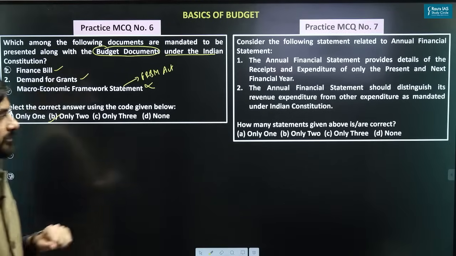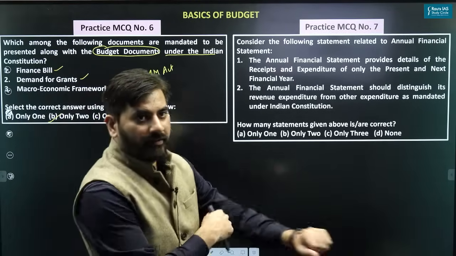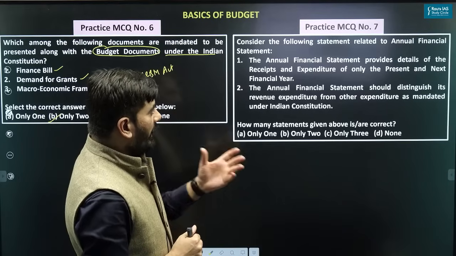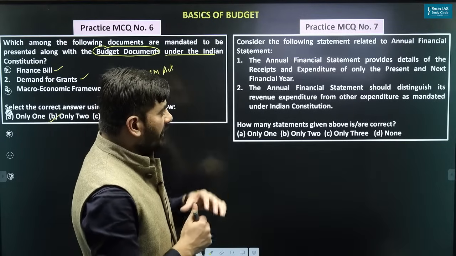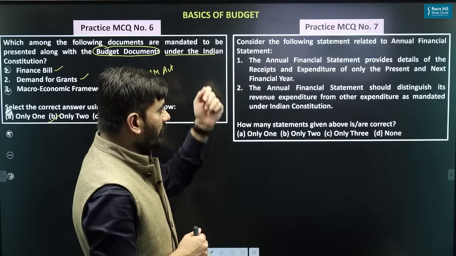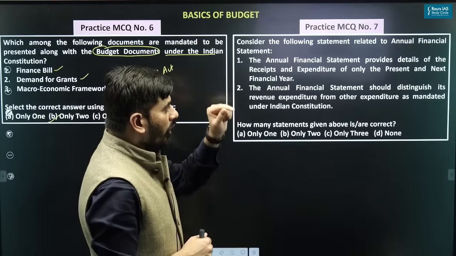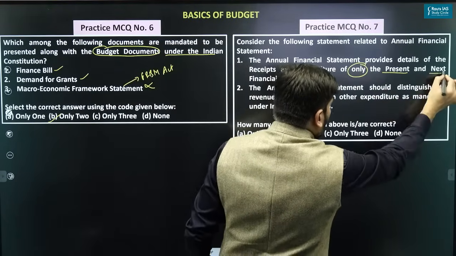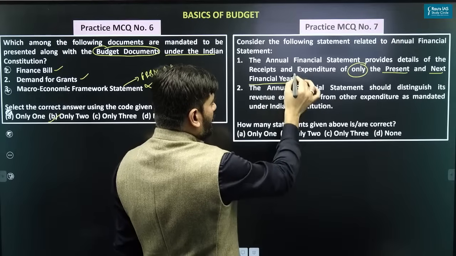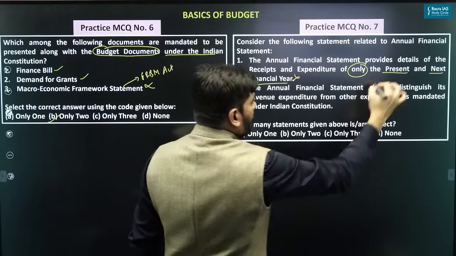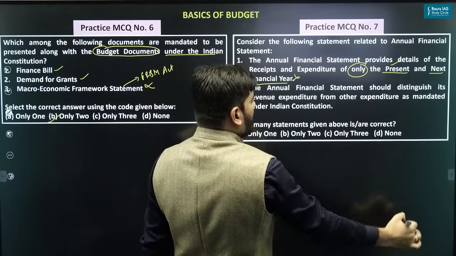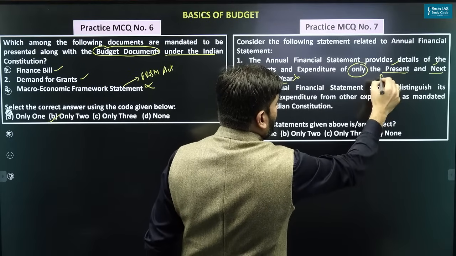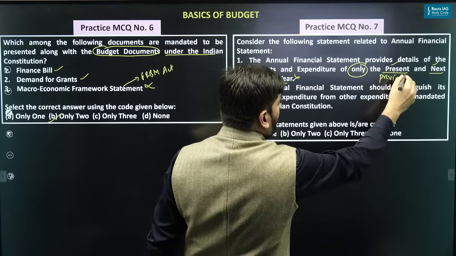Look at that question. You can just see the question here. Consider the following statement related to the annual financial statement. Annual financial statement provides details of receipts and expenditure of only the present and the next financial year. It is incorrect because it will give details of receipts and expenditure for the present year, next year, as well as the previous financial year.